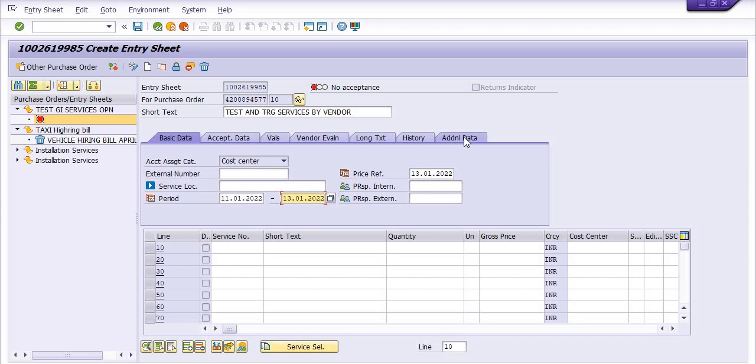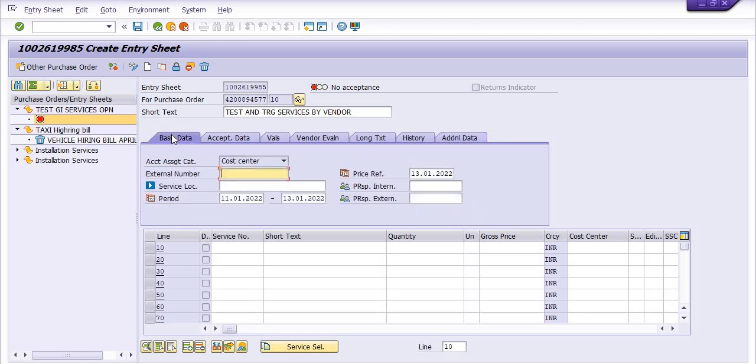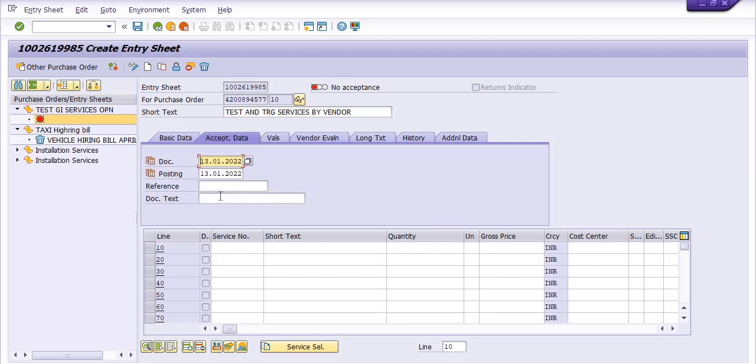Fine. In the additional data, you need to fill the storage location from where you have taken the services. In the reference circle, you need to fill 1030, that is your circle code. Okay, and CMBTR is our location. In acceptance data, you need to fill these.